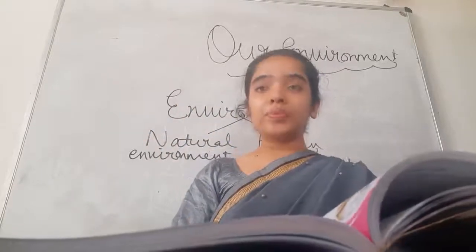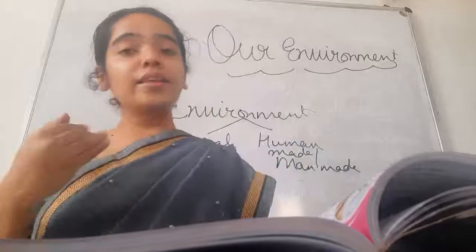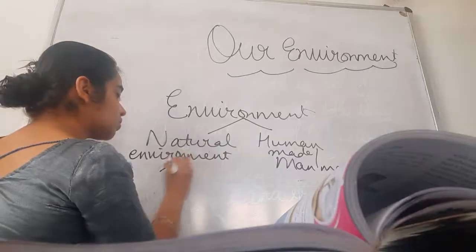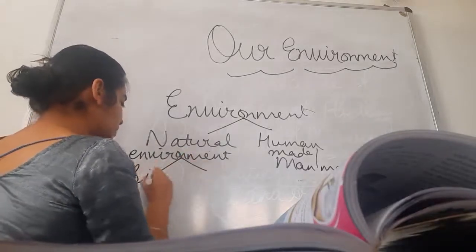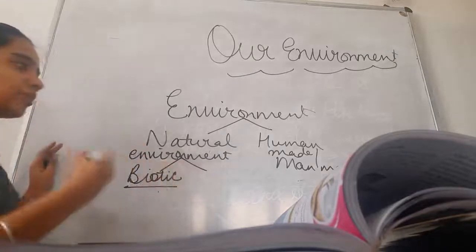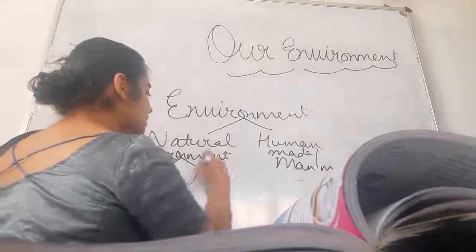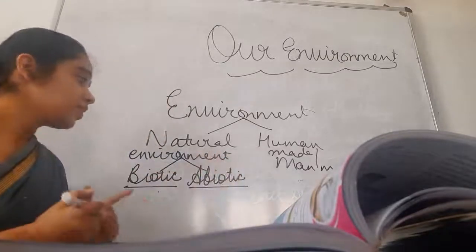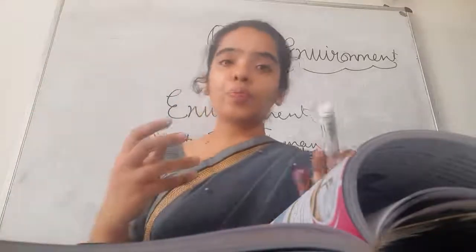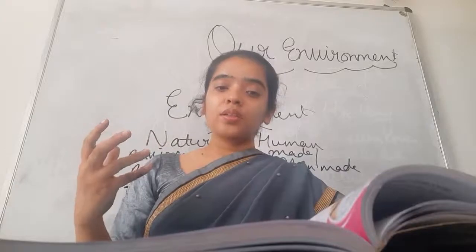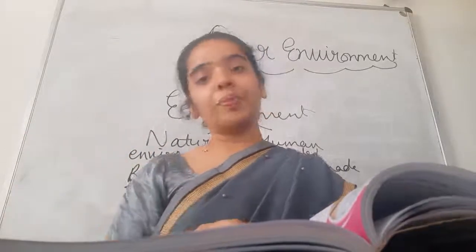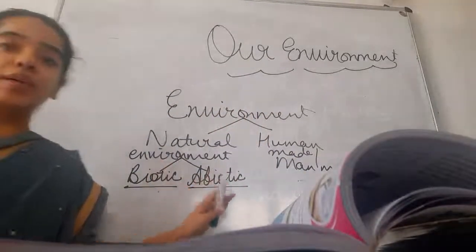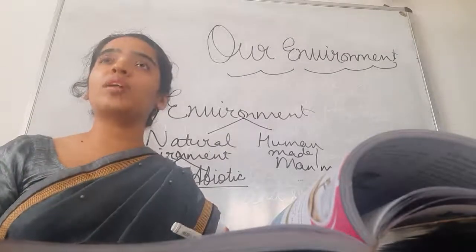In natural environment, there are certain things which are living and there are certain things which are non-living. So in natural environment, we have certain things which are living, that means they are biotic. For example, in forest, plants, animals, microorganisms are living, and there are certain things which are non-living, like sunlight, air, water, rocks. These are non-living. So all the gifts of nature together form a natural environment, and natural environment has certain components which are living, that is they are biotic, and there are certain components which are non-living, like air, water, they are abiotic.